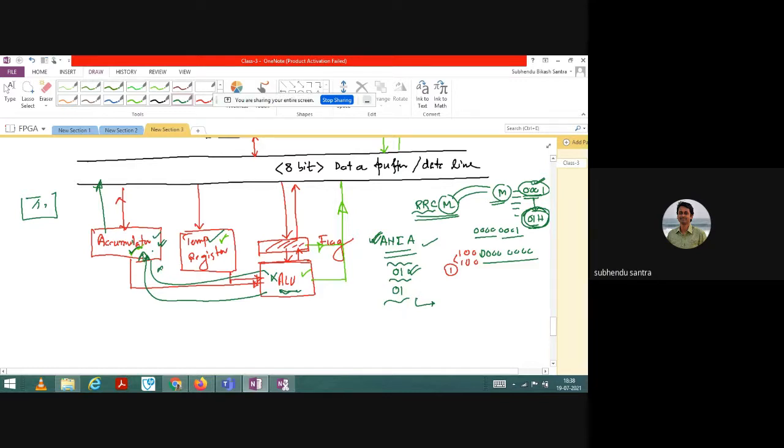Okay, and then sometimes we can take data from the accumulator. Sometimes we can do a lot of operations with the accumulator's help. But fundamentally, remember the accumulator does not do anything. It is the job of the ALU to do that, and the accumulator is just a kind of memory element which stores the current execution result from the ALU. Am I clear?